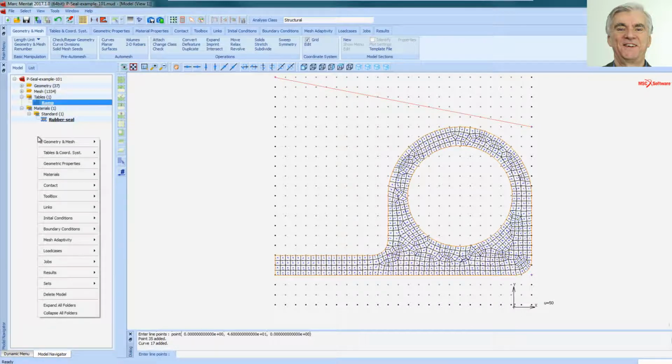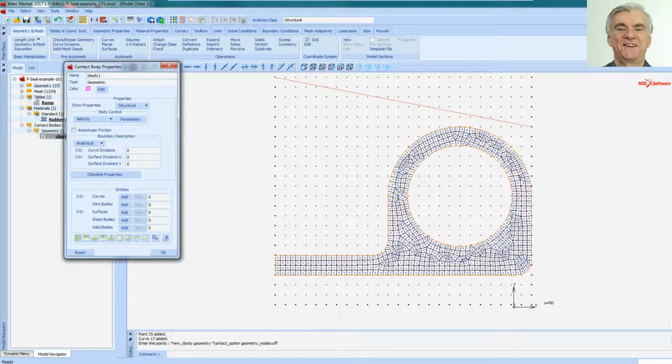So I right click in the navigator area, Contact, New Contact Body, Geometric. I'm going to call it Door, make it nice and clear, and I am going to add that curve by clicking on the curve and right click with the mouse.